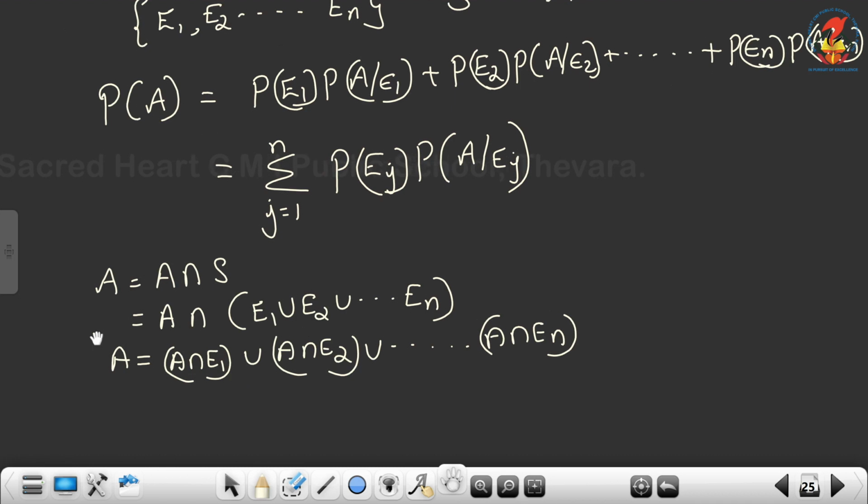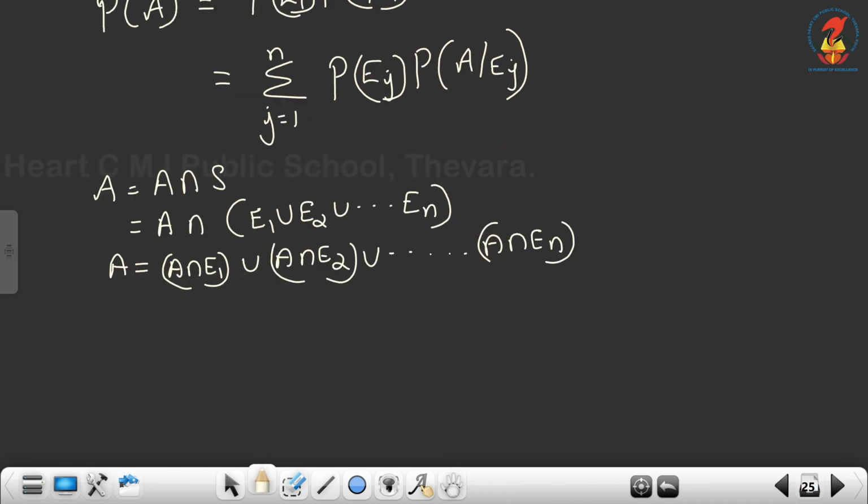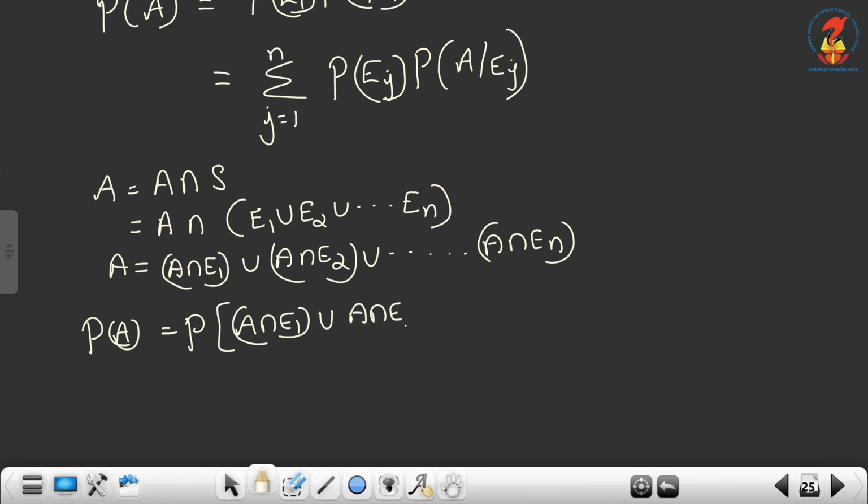Now how to find probability of A? P of A is P of bracket A intersection E1 union A intersection E2 union etc. union A intersection En. So this is just like A union B, but here we have n events.